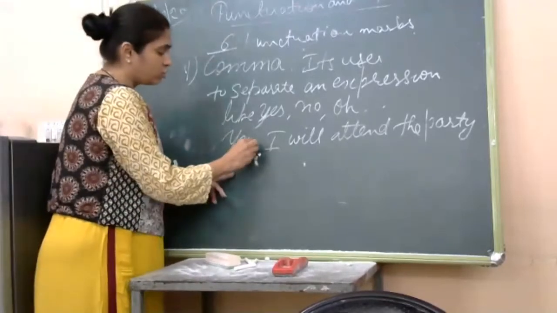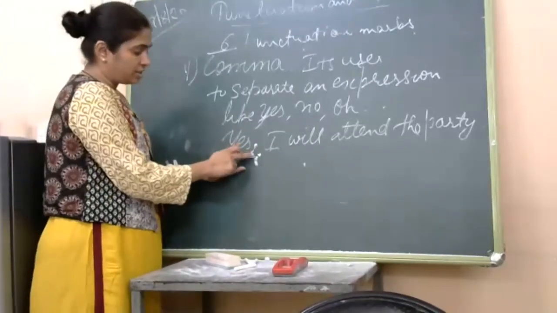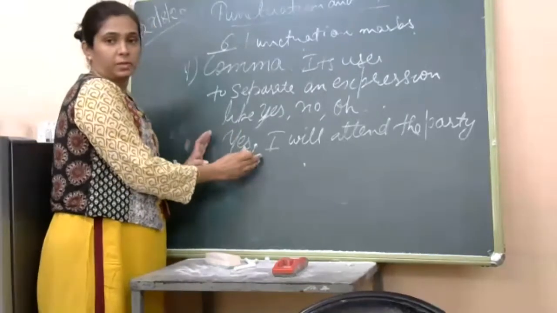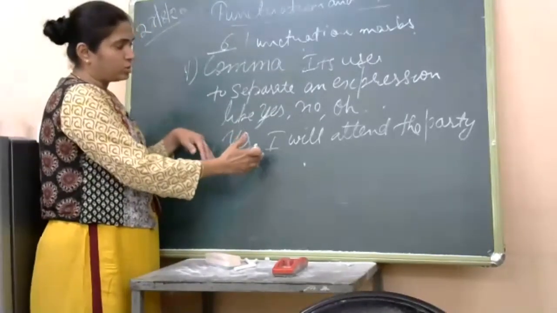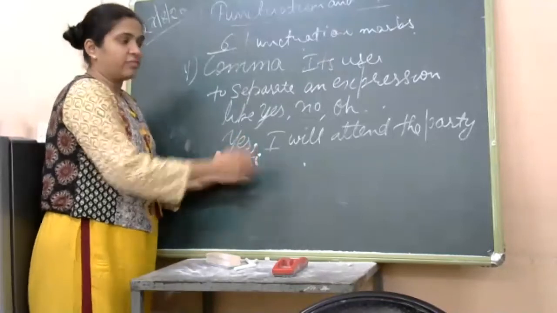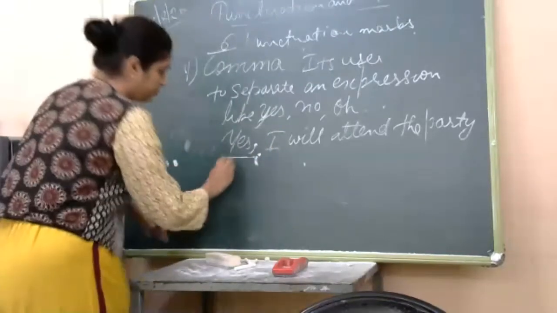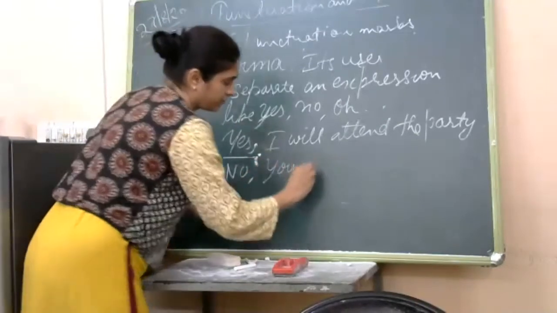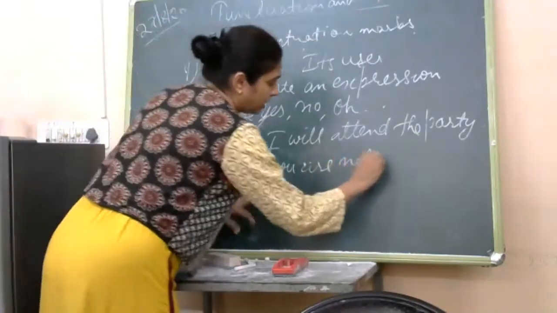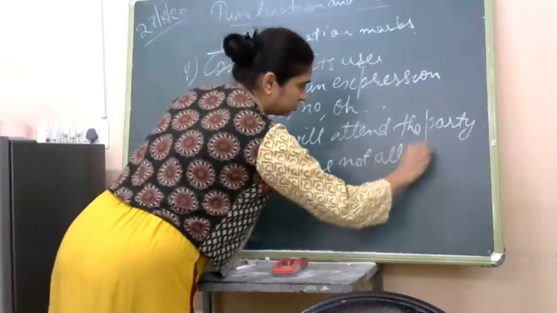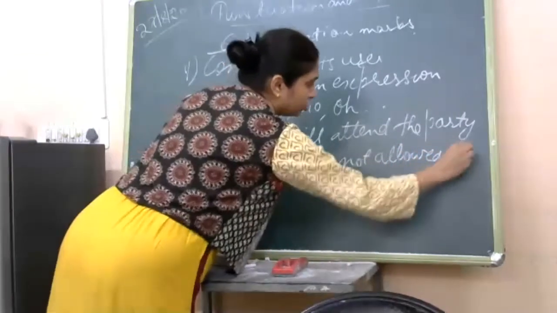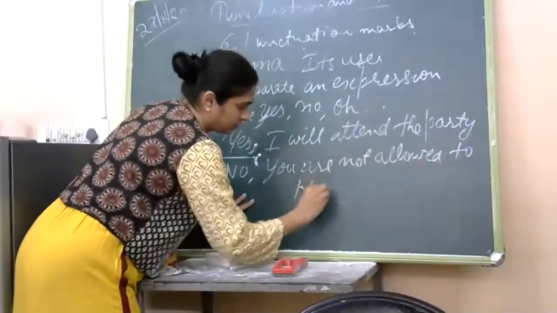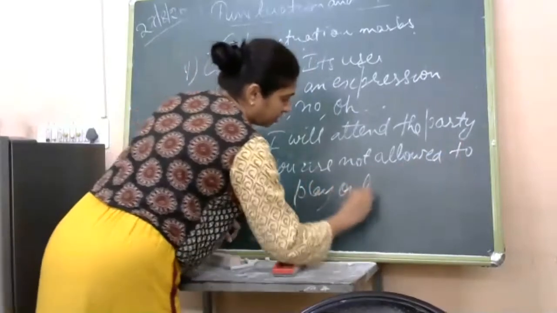So we have used a comma after the yes to give a pause over it, to give a gap. Yes, I will attend the party. No, you are not allowed to play outside.